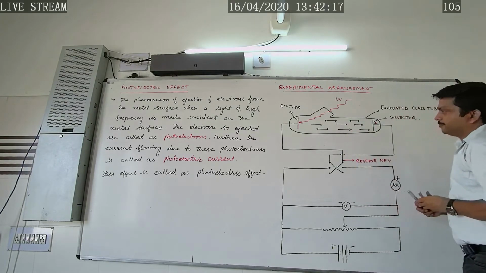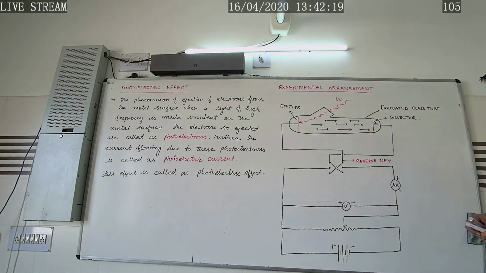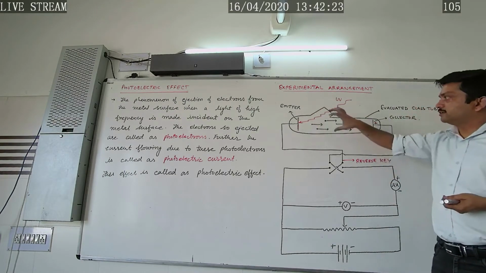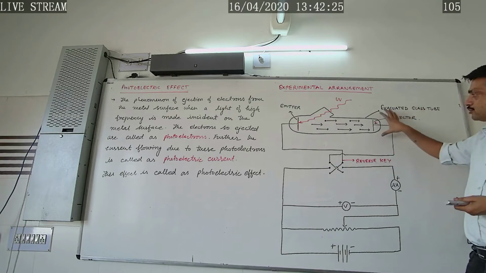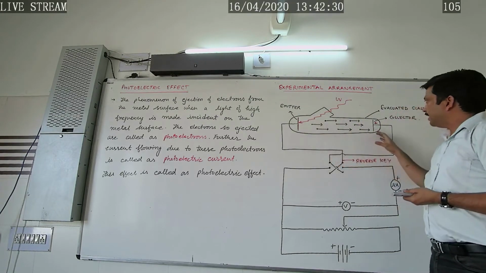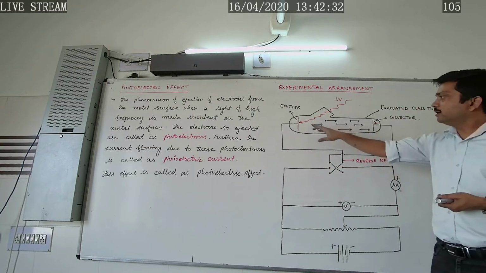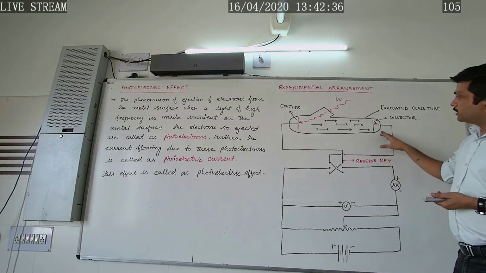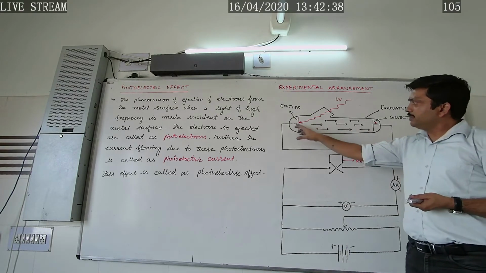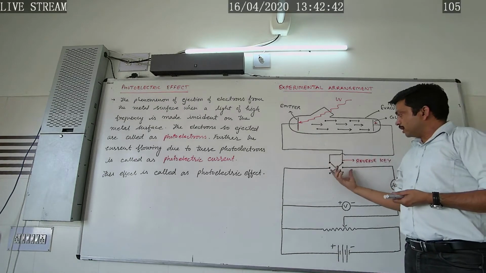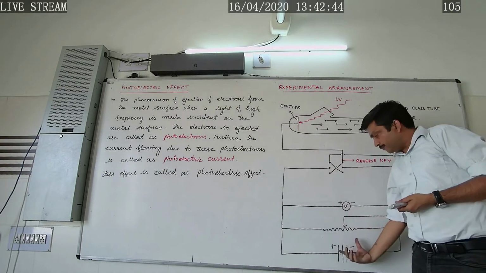This is the experimental arrangement. Once again I am repeating. The experimental arrangement of the photoelectric effect consists of an evacuated glass tube fitted with two electrodes called the emitter and collector. Further, the emitter and the collector are connected through the reversing key across a battery.